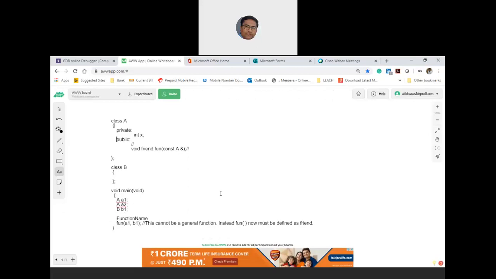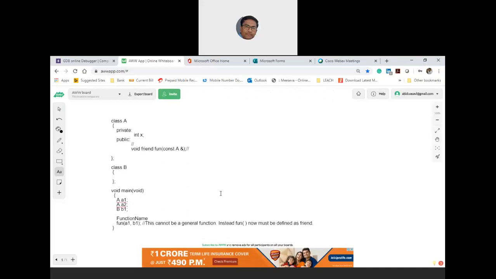Any other doubts? Inside a member function, if we want to pass an object as an argument to a function, we pass... Yeah, it is possible, but you are going too deep. Okay, so what you are asking is, assume that there is a member function.